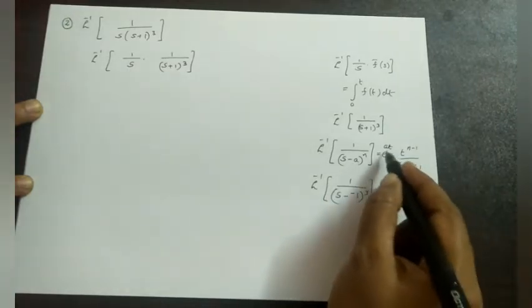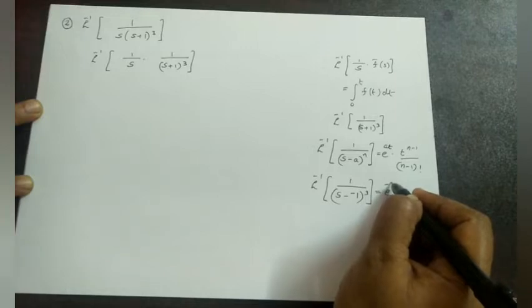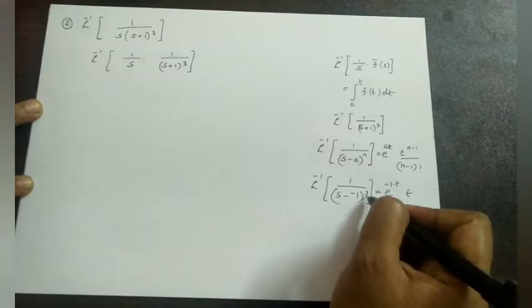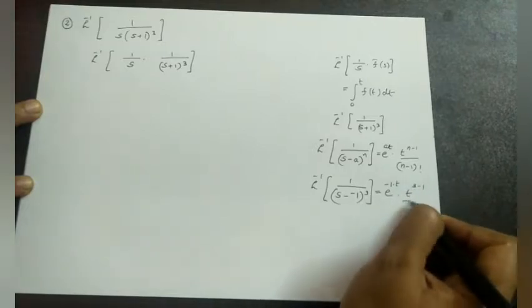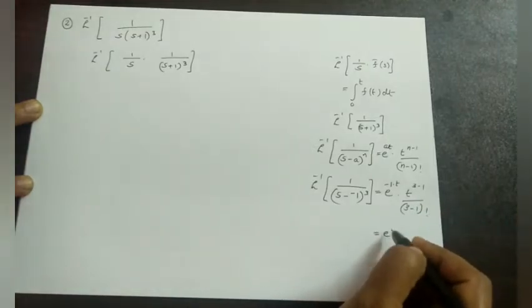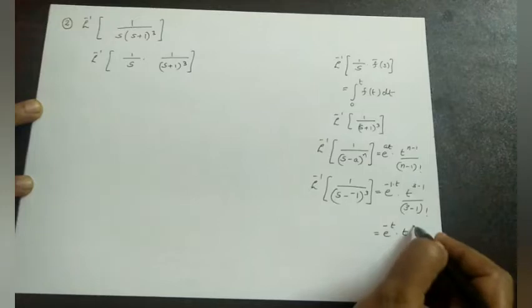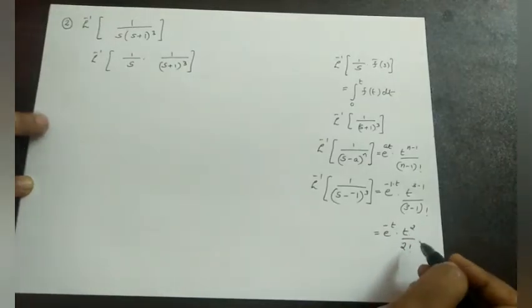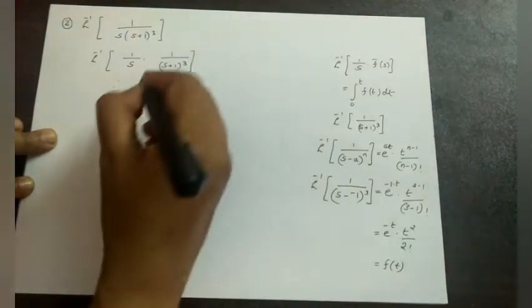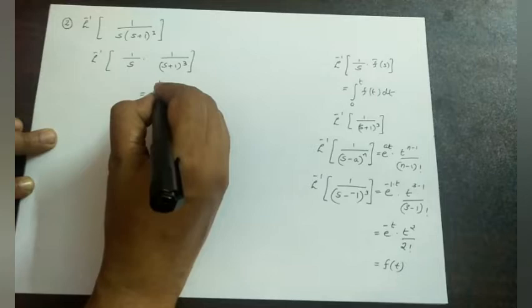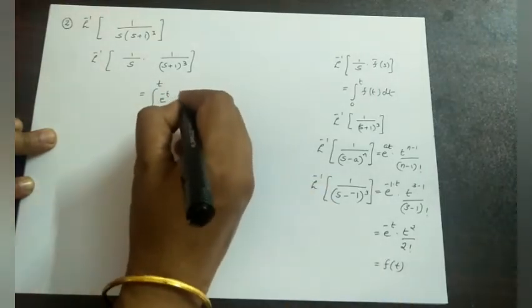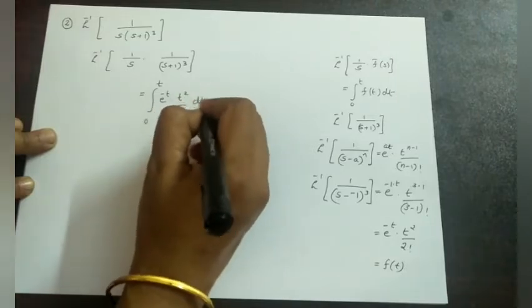Therefore here using that formula we have e raised to minus 1 into t, t raised to n, in the place of n we have 3, minus 1 by 3 minus 1 factorial. This is equal to e raised to minus t into t square by 2 factorial, which will act as the function of t here. Okay. Therefore, we will write integral from 0 to t, the function e raised to minus t into t square by 2 factorial dt.